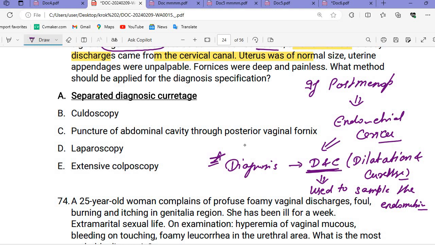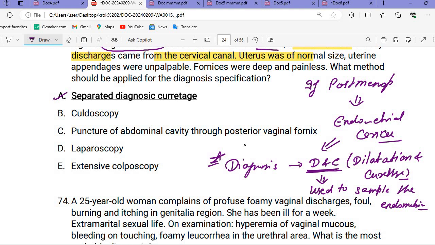So what will this do? When we do this dilatation, firstly we will dilate and then we will curate. Curate means we will completely remove that material. Here, what I am saying is that we can use this for the diagnostic purpose. We take the sample out and then check it. We call this diagnostic curettage.